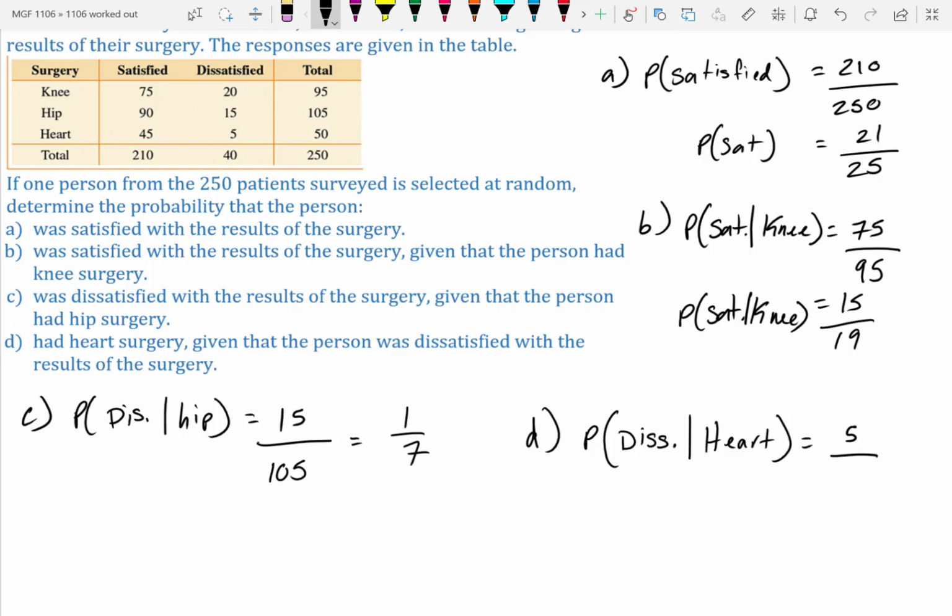So let me back up there. We want to know dissatisfied but with the heart. So how many people had the heart surgery that were dissatisfied? 5. How many dissatisfied people did we have in the results of the surgery? You see how it's worded differently from C to D? It was given that they had heart surgery. This is results of surgery. Results of surgery that were dissatisfied were 40, which simplifies to 1/8.